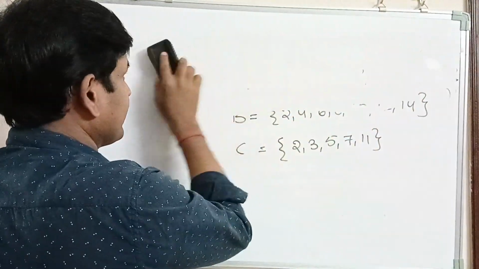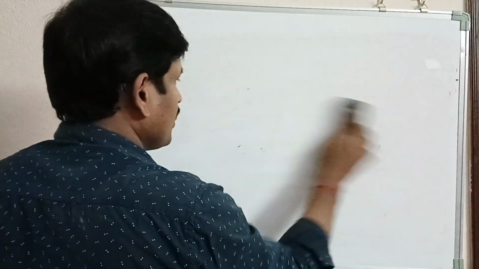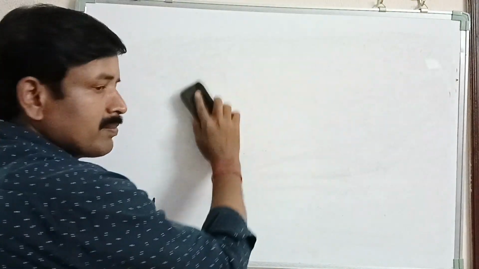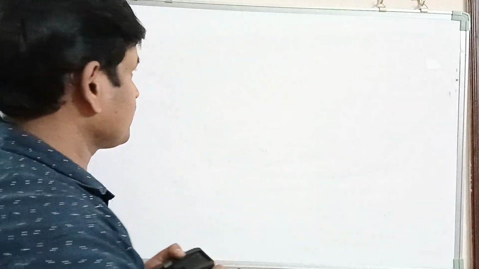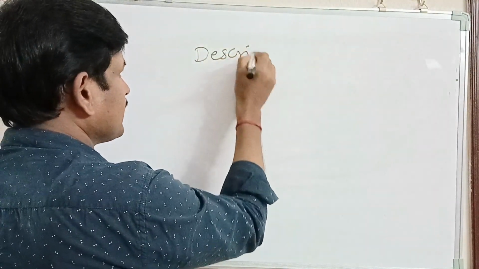Next one, description method. Under this method, we just give a description of members of the set within braces.